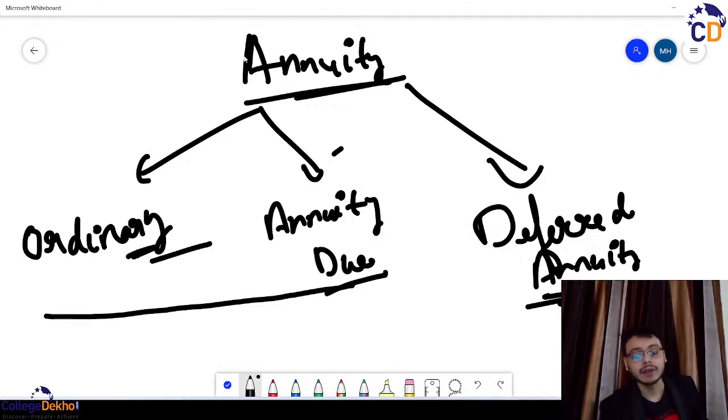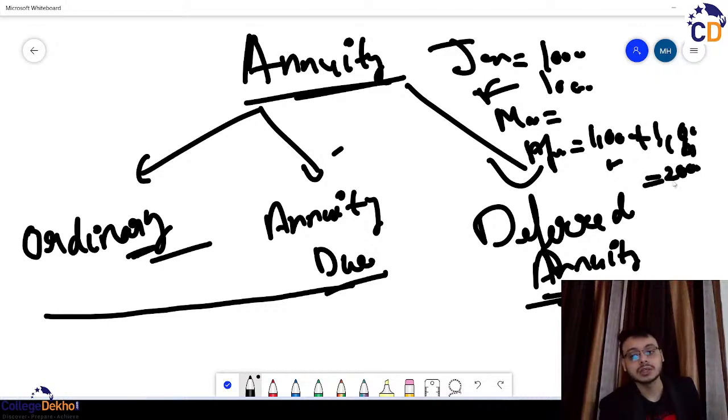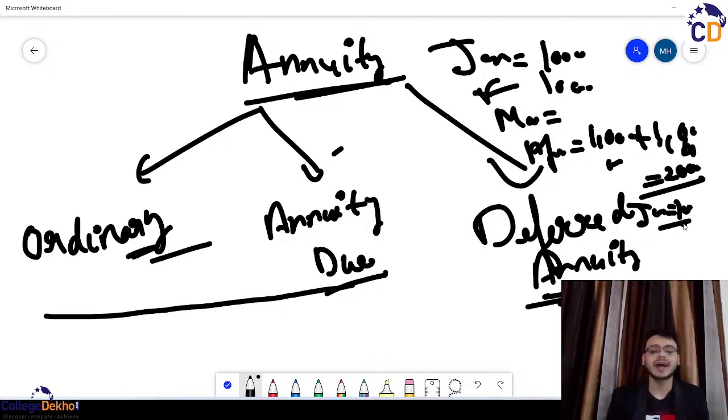Meaning, if he is depositing 1,000 rupees every month, then in January he deposited 1,000, in Feb 1,000, in March he said that I will not do it right now, I'll directly deposit in April only. So in April that person would be depositing 1,000 of March plus 1,000 of April. That is 2,000 rupees in total. The old deferred amount also he has to add in lump sum and invest. And from June onwards he can start investing 1,000 each. So that is the concept of deferred annuity.